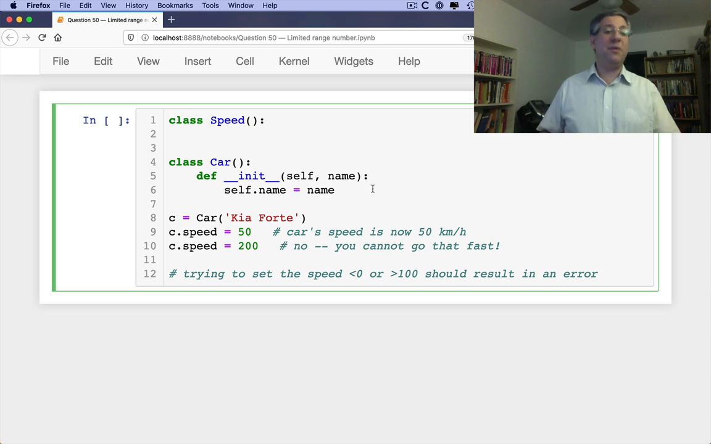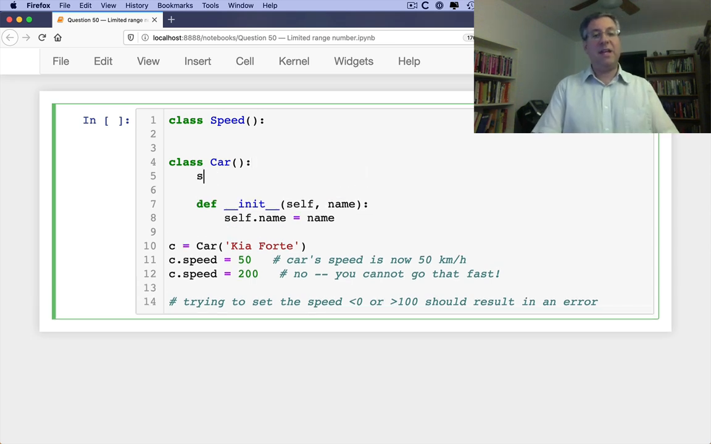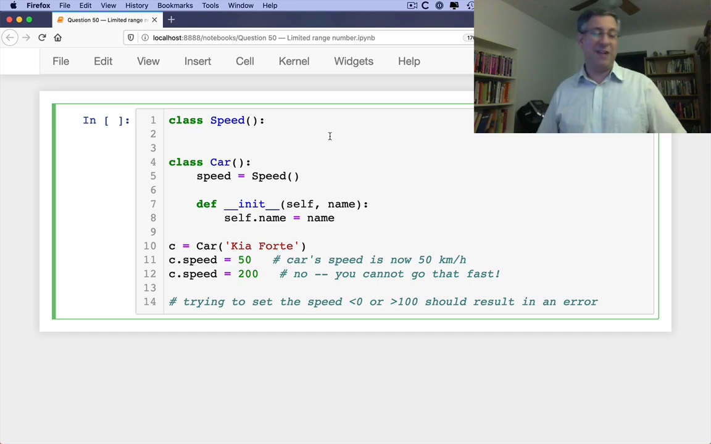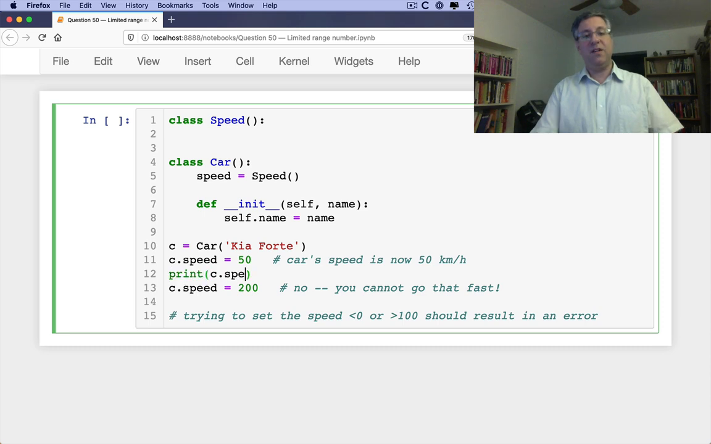So what I want to be able to do, now that I've got this car, is set the speed. Well, the speed is going to need to be somewhere. In order for this to work, the speed is going to have to be a class attribute, not an attribute on the instance. The moment it's on the instance, we're going to lose all the magic. So I'm going to say here, speed equals an instance of Speed. See what I did there? This speed class attribute is an instance of the Speed class, which I defined up here. Well, actually, I haven't finished defining it. So when I say print c.speed, we should see it's 50. And let's see what happens now.